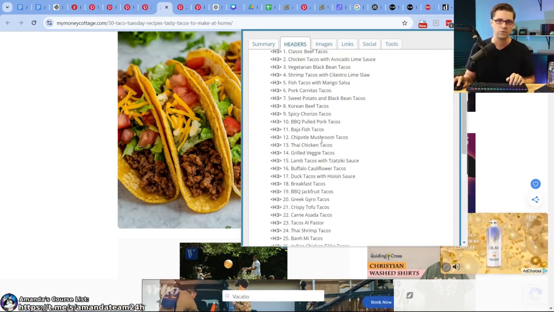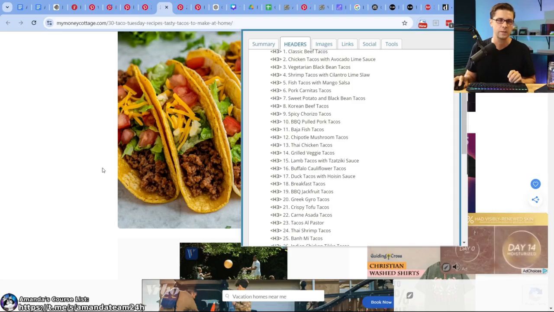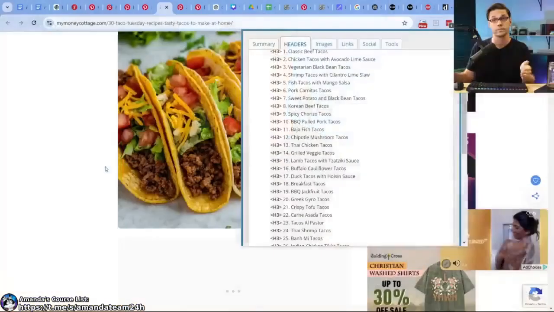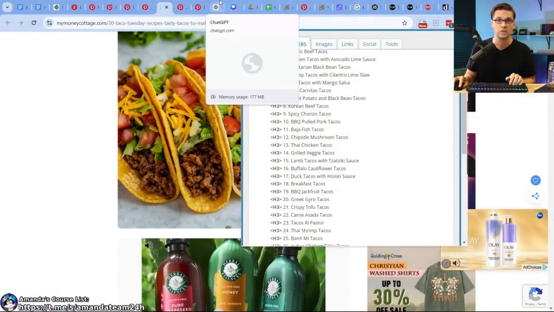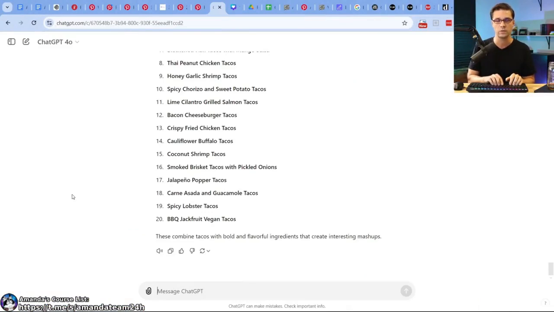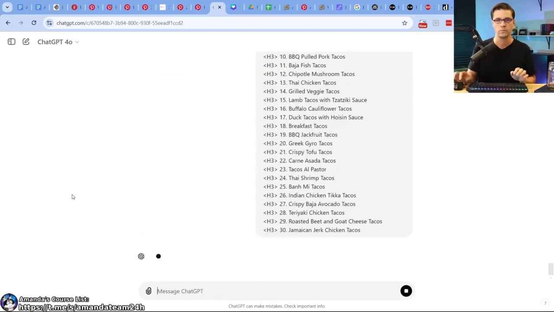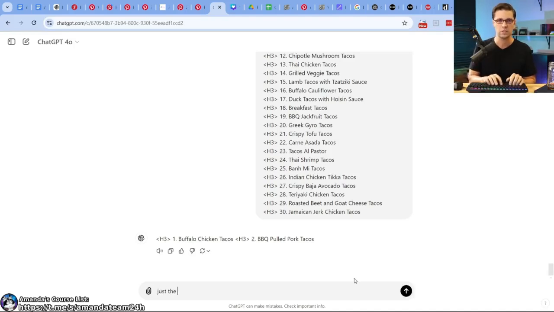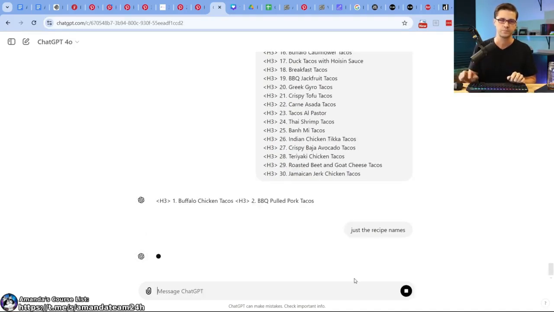They have recipes for all of these different ones, right? So basically, has someone gone before us and done the SEO research, right? Have they done this? This happens all the time in conventional SEO, if you want to rank on Google. Just give me the recipe names, right? So we're going to strip out the H, in the numbered format, and let's try again. Just the recipe names.